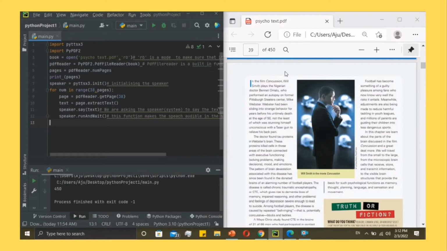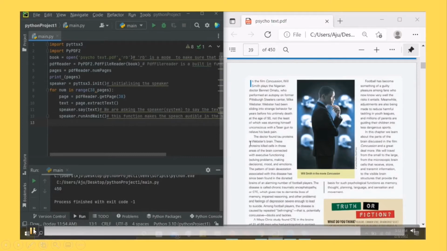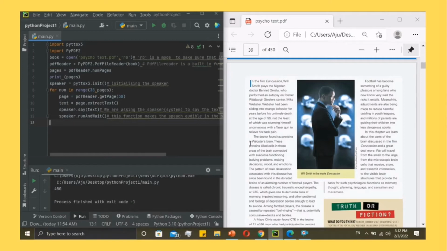So as you can see, when I ran the code, the system started to read out the PDF file for me. So this is what we will be creating today, a simple Python code which will convert any PDF file into an audiobook like thing. So now that you know what we are working towards, let's dig deep into the code.